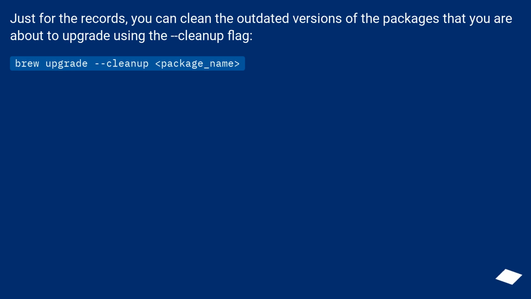Just for the records, you can clean the outdated versions of the packages that you are about to upgrade using the cleanup flag: brew upgrade --cleanup package_name.